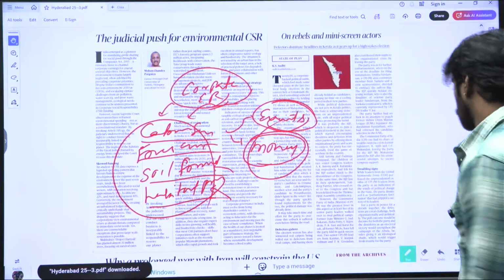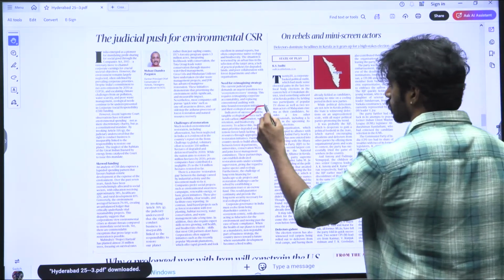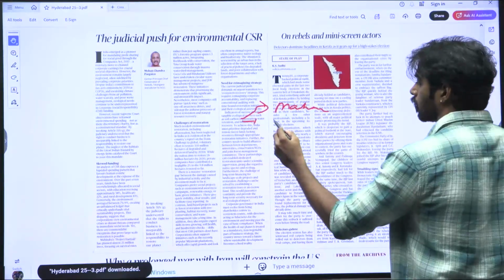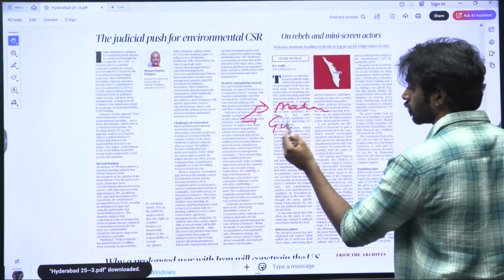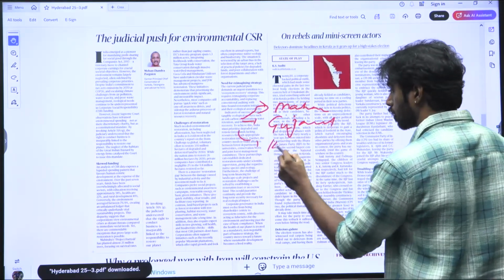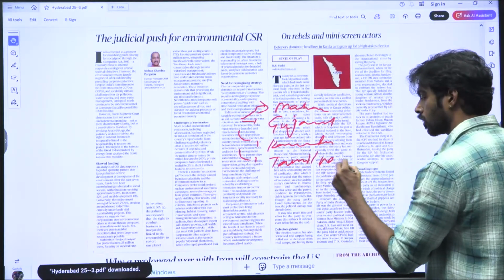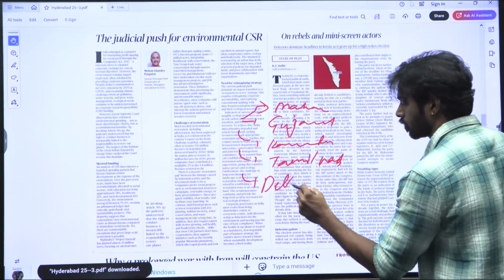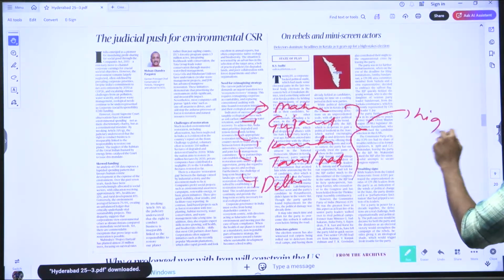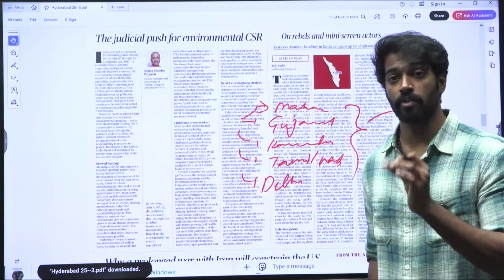Now, coming to the stats, there are a few stats where states such as Maharashtra, then Gujarat, Karnataka, Tamil Nadu, and Delhi are the states in which there is a high amount of corporate social responsibility. I'm talking about corporate social responsibility and not corporate environmental responsibility.